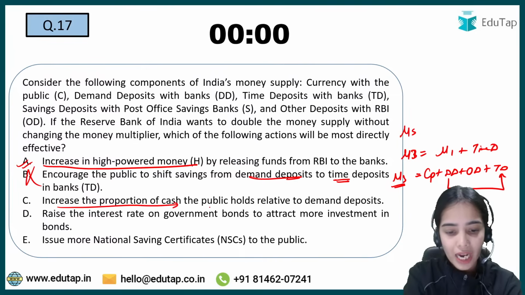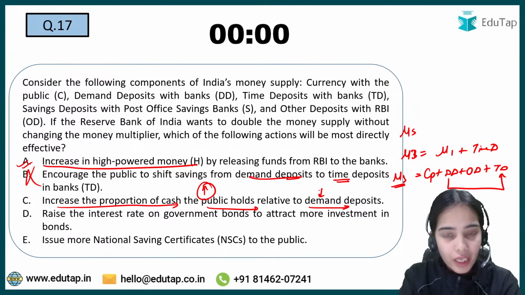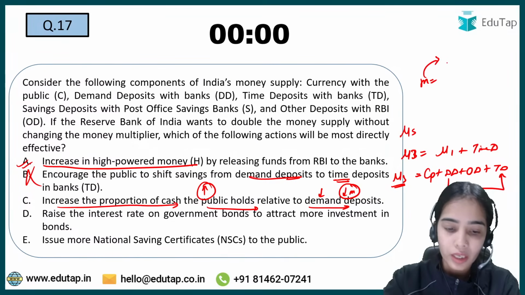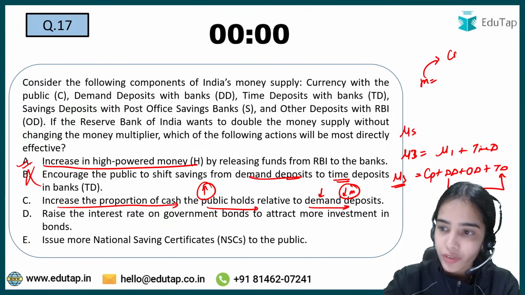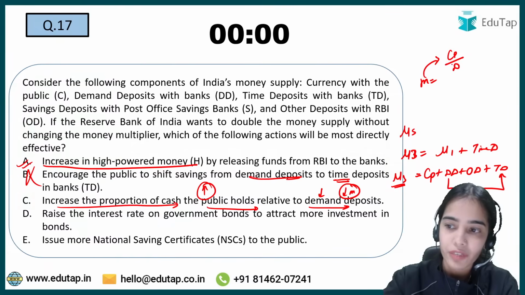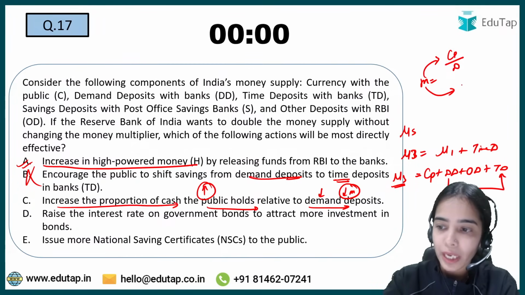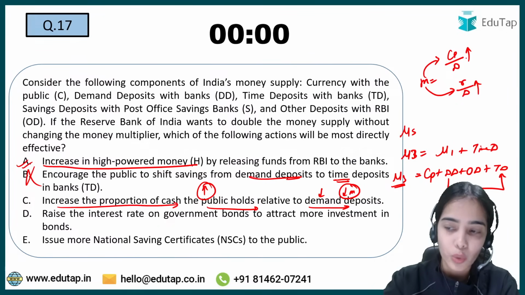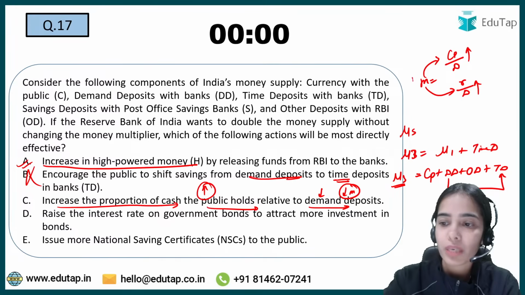Increase the proportion of cash the public holds. If the public is holding more money and demand deposits are less, that means there will be a lower money multiplier. The money multiplier depends upon currency with public divided by deposits, and also upon reserves to deposits. So if there are more reserves, or if the public is holding more currency as compared to the deposits, the money multiplier will be low.